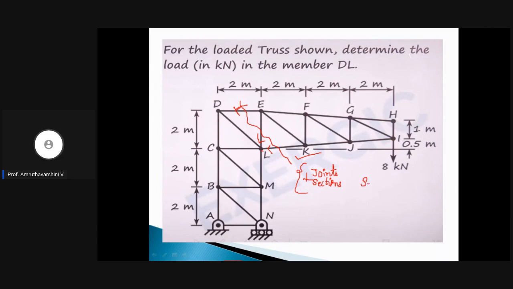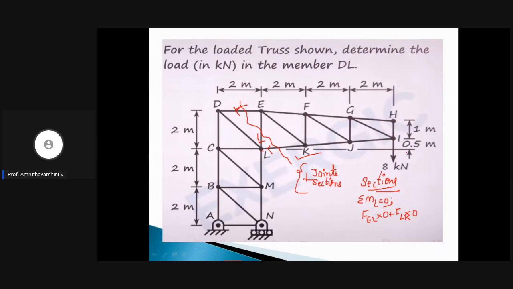So first we will consider method of sections. We will cut the section and we will take sigma M at L equal to 0. What happens if we take sigma M at L equal to 0? Force due to EL into 0, right? Plus force due to LK into 0, right? Because there is no perpendicular distance between LK force as well as L. It is passing through the joint, so that is also 0.